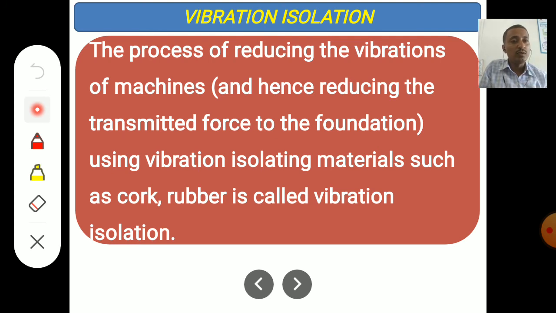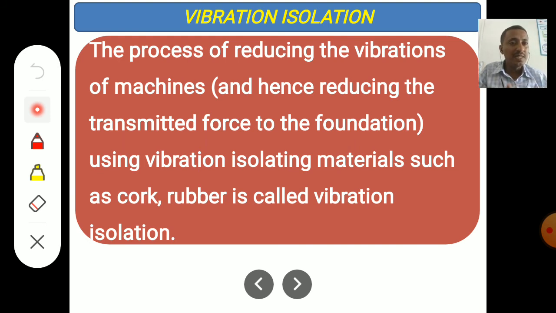If we reduce the vibration transmission from one part to another, ultimately the vibration transmitted to the foundation automatically reduces. So, reducing the transmitted force to the foundation using vibration isolating materials such as cork, rubber is called vibration isolation.